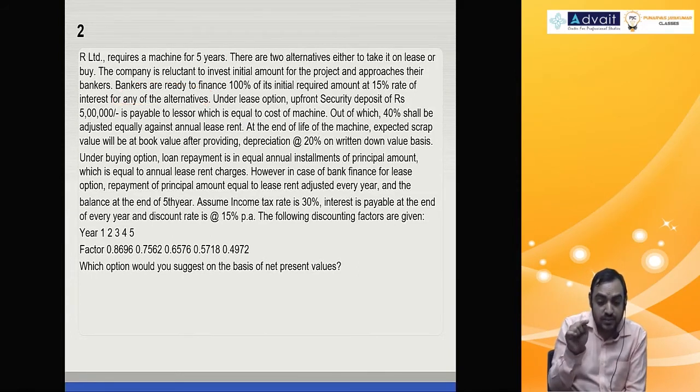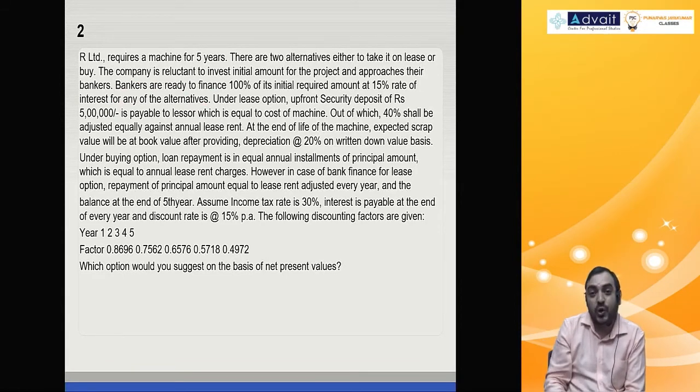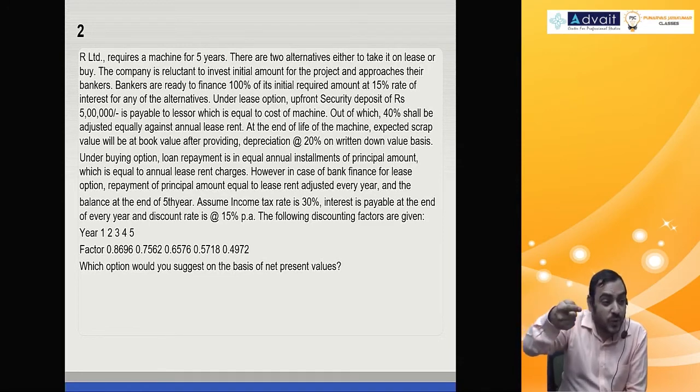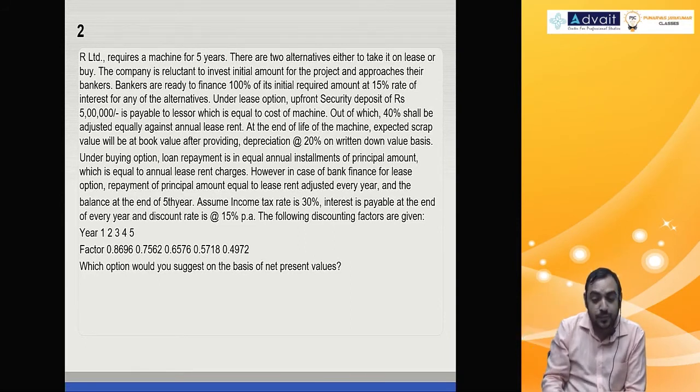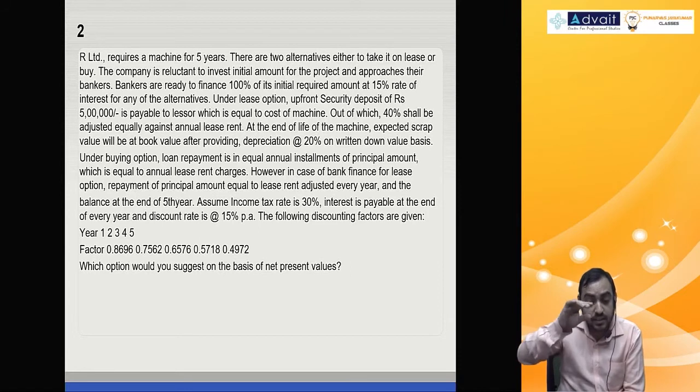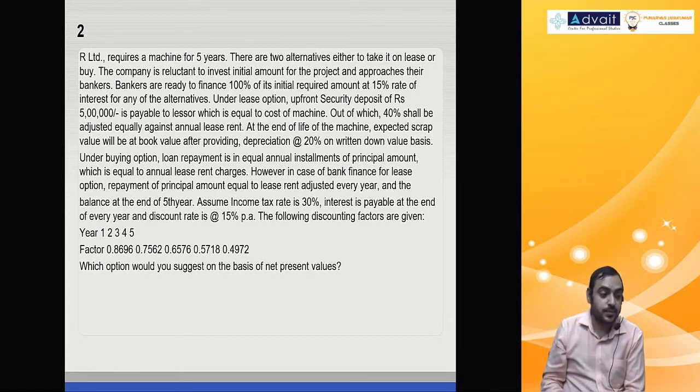Under lease option, upfront security deposit of 5 lakh. Yes, this is the reason why they require loan. It is payable to lessor, which is equal to cost of the machine. So 5 lakh is cost of the machine also. Out of which, here is an interesting point, 40% shall be adjusted equally against annual lease rent.